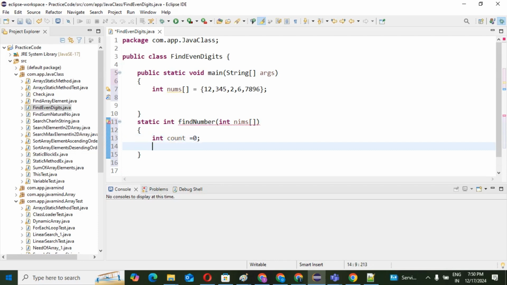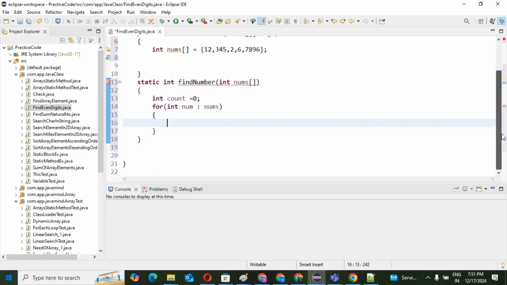Then I will take one for loop which will iterate our numbers: int num in nums, because this nums has the values. I hope you know the enhanced for loop, this is the for each loop also, you can see.